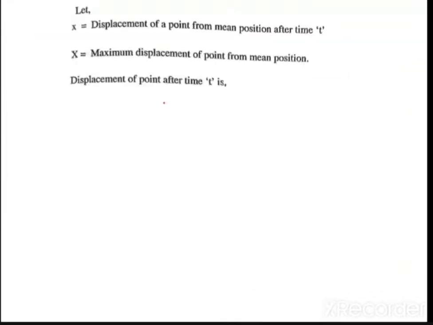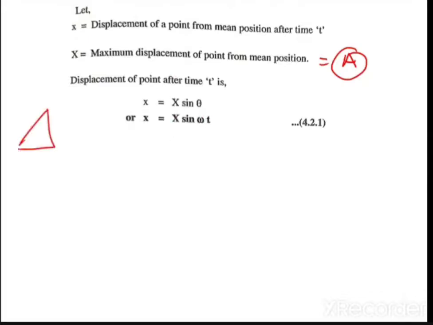Okay. So now go to the derivation, same. So as I said that this derivation may be asked for 5 marks in your examination. So let x is equal to displacement of a point from the mean position after time t, and capital X is equal to maximum displacement of a point from the mean position. This is also called the amplitude. Okay. Now we know that x is equal to X sine theta. If I consider this triangle, this is x, this is capital X, this is O, this is N, and this is P, and this is theta. Okay, so x is equal to X sine omega t.